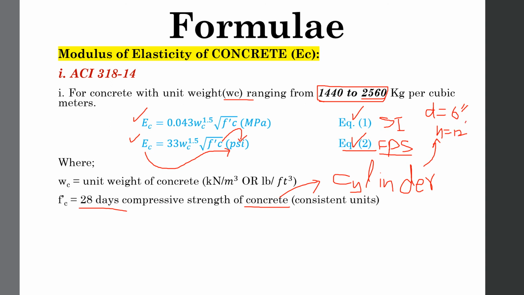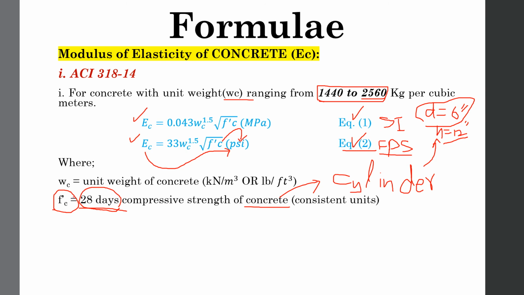So you will pour the material in a cylinder of 6-inch diameter and height of 12 inches, and you will remold after 24 hours, and then you will keep the concrete cylinders in water for 28 days curing. Then you will test the specimen and determine the FC prime value.